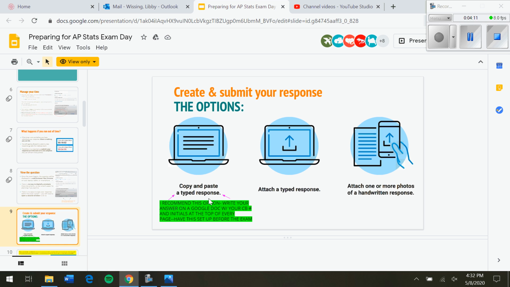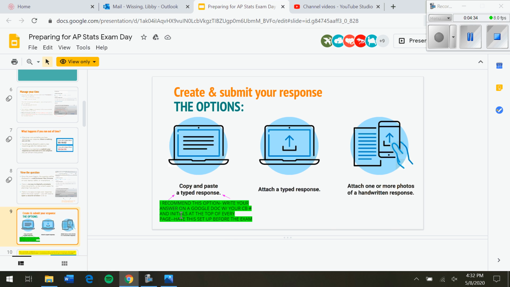Option 1 is to copy and paste a typed response. That would be having 2 documents open, typing your words, and then copying and pasting it into the response. The second would be to attach a typed response. Same thing, type the response, but then you save it as a PDF and upload it. And then the third would be to write on a piece of paper and upload a handwritten response.